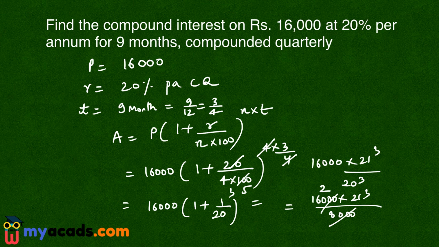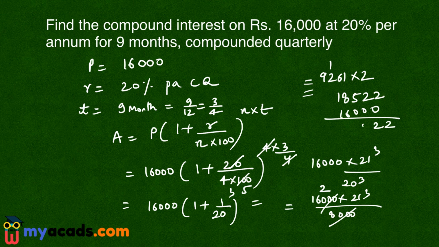Now 21 cube is 9261 multiplied by 2. So it is 2 1 the 2, 6 2 12, 2 1 carried, 2 2 4 plus 1 5, 9 2 18. So 18522 is the amount after 9 months. So the compound interest is 18522 minus 16,000. So 2 2 5, 18 minus 16 is 2. So the compound interest is 2522.